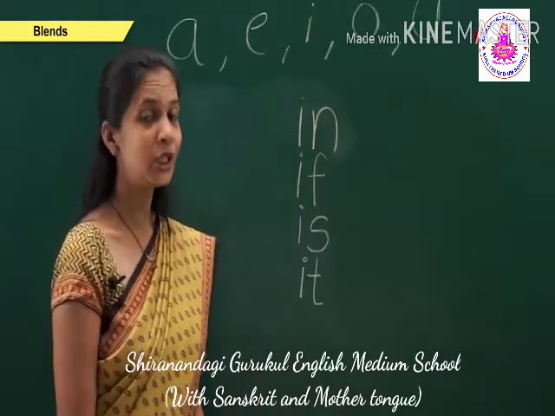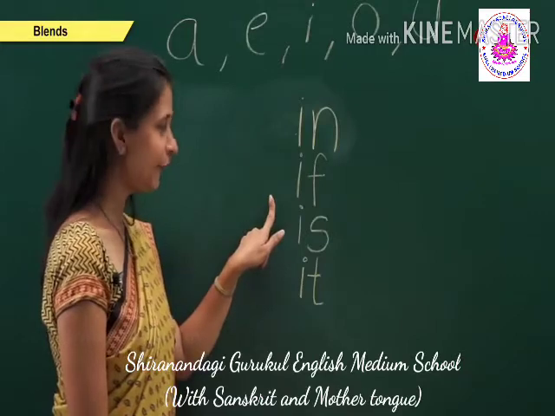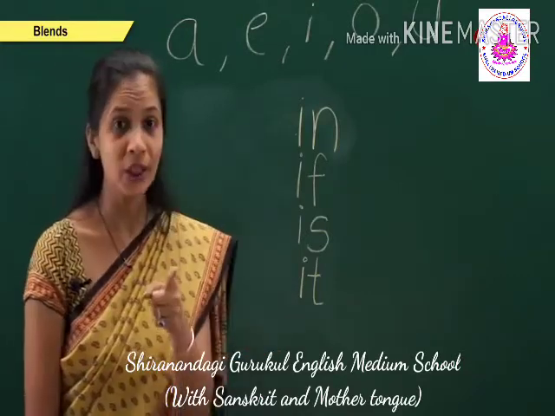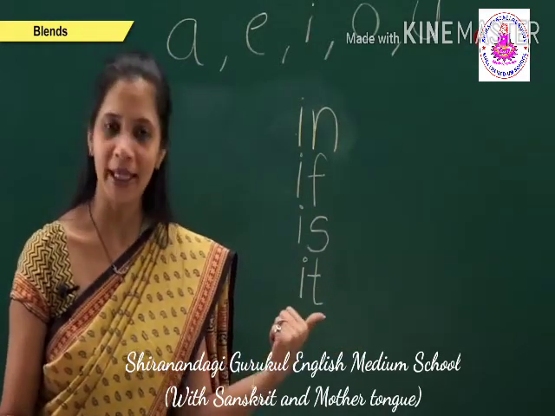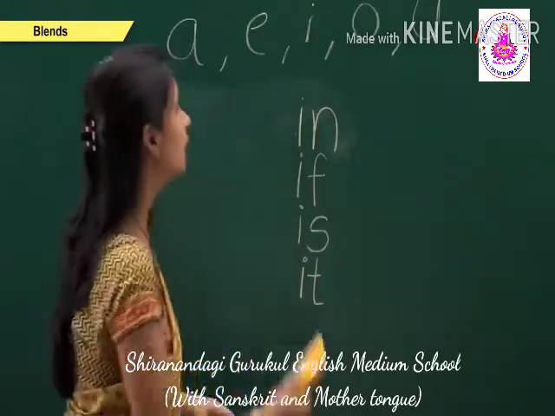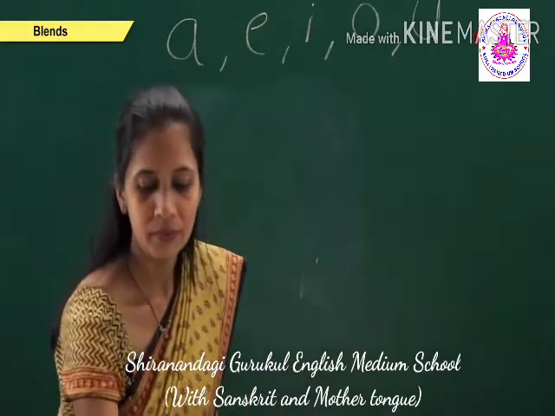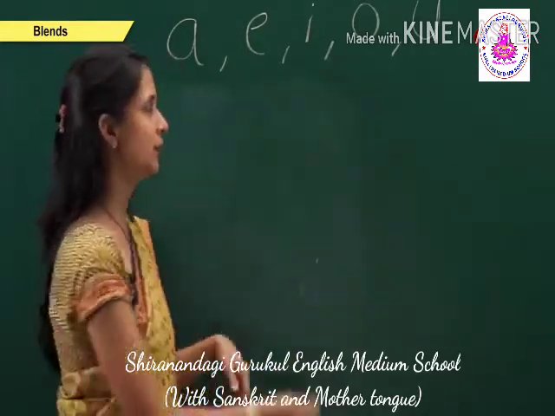Now we will repeat all these words: in, if, is, and it. Now you children, repeat it again. Okay. Now we will rub this I vowel sounds, and then we start with the O vowel two-letter words.